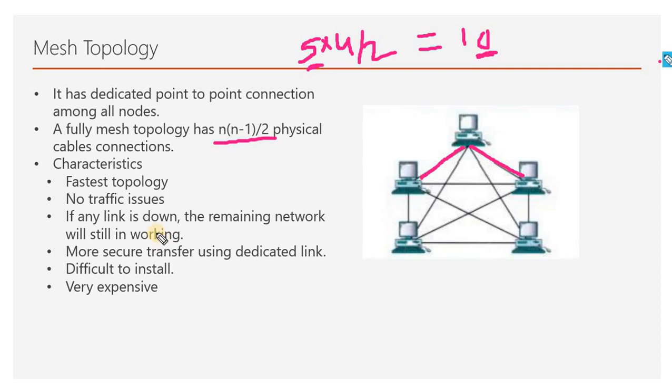There are some properties of this network, like the fastest technology, because there is a dedicated link between nodes, and it is very easy to transfer data. Data will be secure, because the link between two devices cannot be used by another node, so this provides better security. There is no traffic issue, as any number of nodes can transfer data to another.